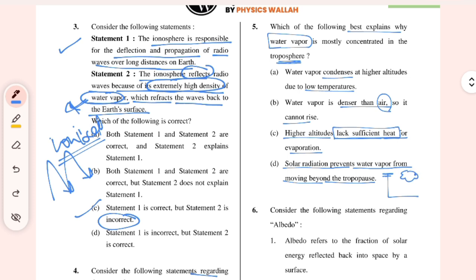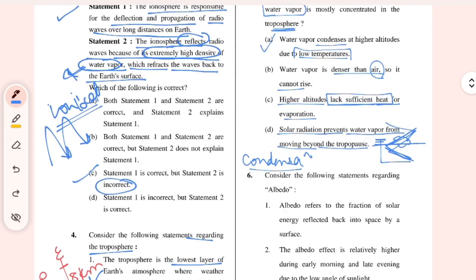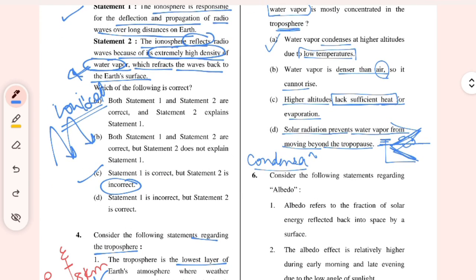What can be the main reason? Here the temperature decreases, then temperature increases, then temperature decreases. So when the temperature decreases, now it is the tropopause, and then it increases because of the UV radiation. So when the temperature rises, it cannot condense; it needs low temperature for condensation. So it needs low temperature. I hope this is clear.